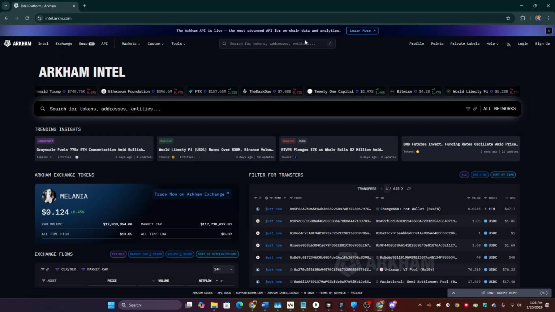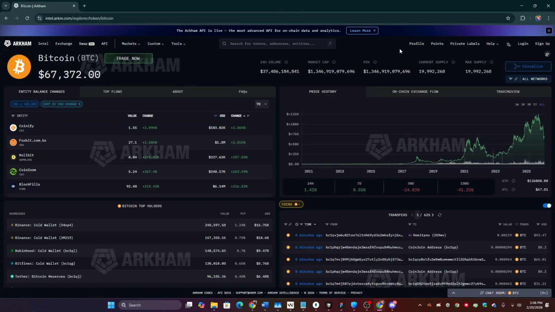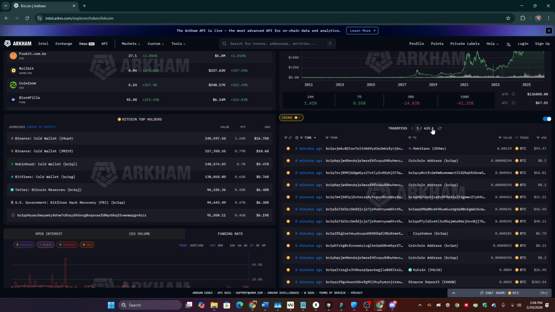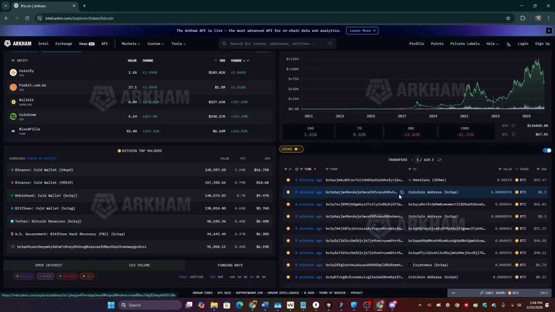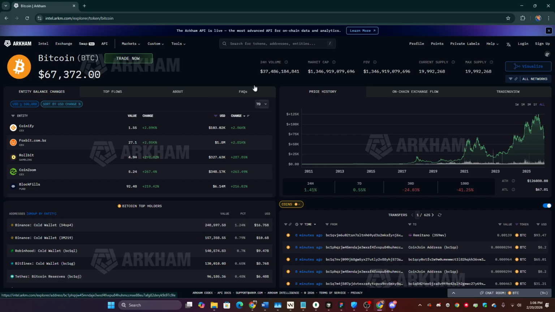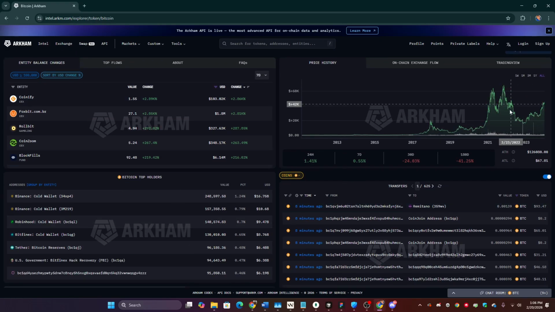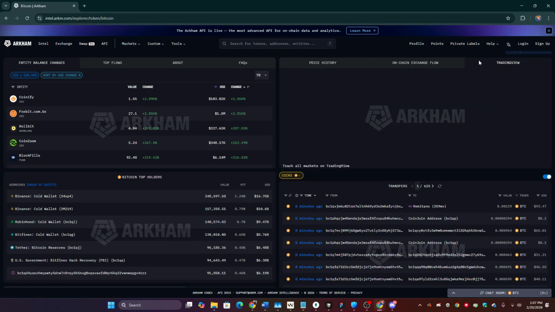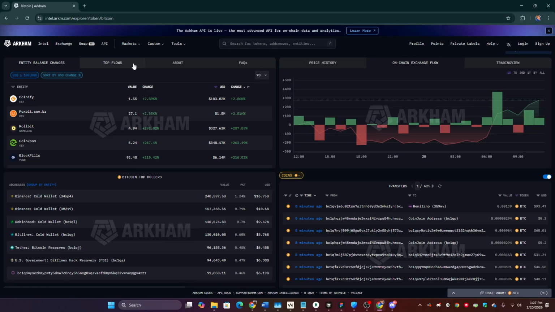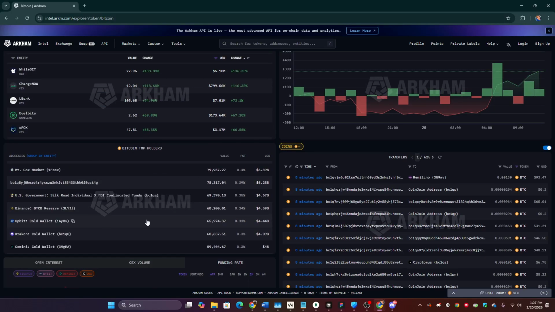So here, guys, I will search for an example, the experience tokens, or let's say the one which gets transfers, and so on, the transfers of that one. I will just use Bitcoin for testing, to have all the transaction phases. As you can see, guys, these are the transfers of the last months, checkpoints and so on. Or you can find here the currency, the on-chain exchange, the trading view, the top flows, and the chart of that